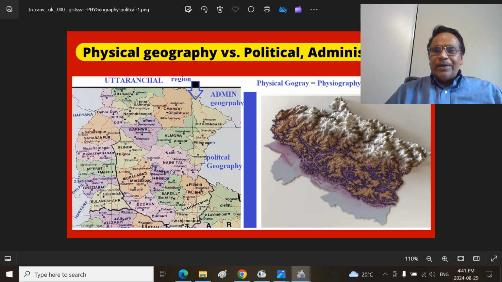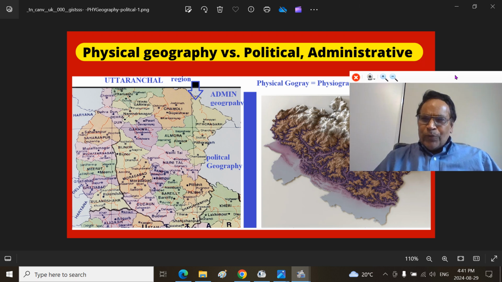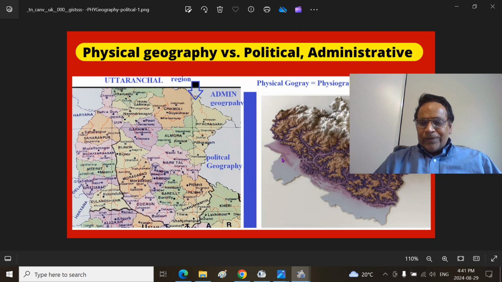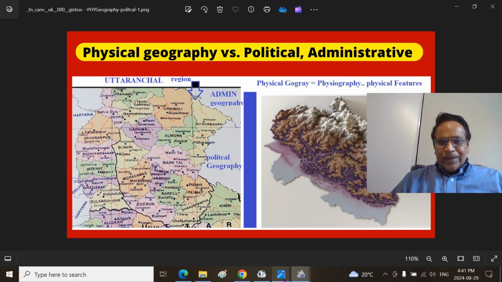Here you can see the northern part, Greater Himalayas, the middle part, Middle Himalayas, and the southern part, Sivaliks, the Bhabar Tarai, and the Gangetic Plains, the Khadar region and Bangar region and so on. If you know the physical geography, it will tell you much more about how culture and society are shaped by the land. That is the essential part.